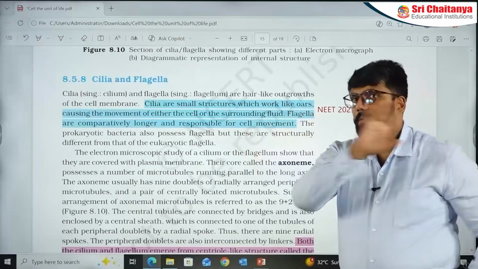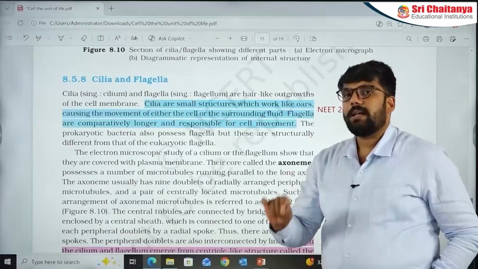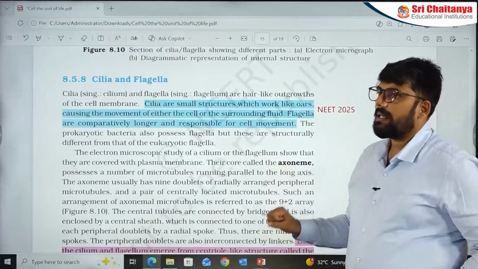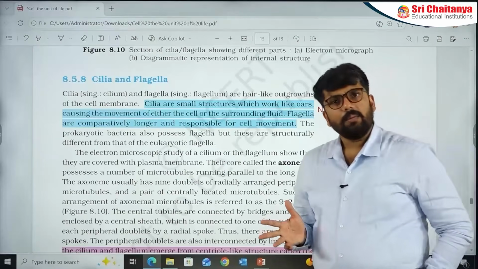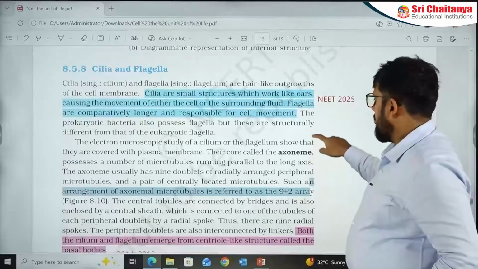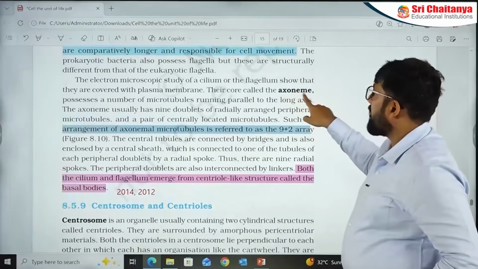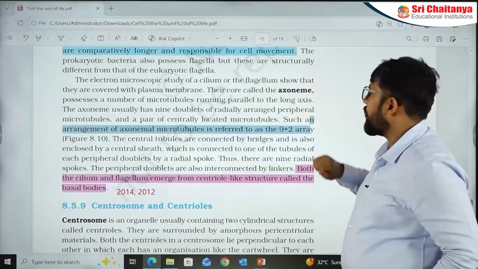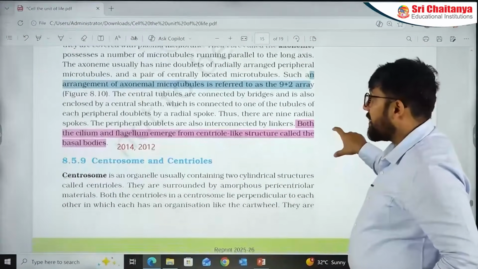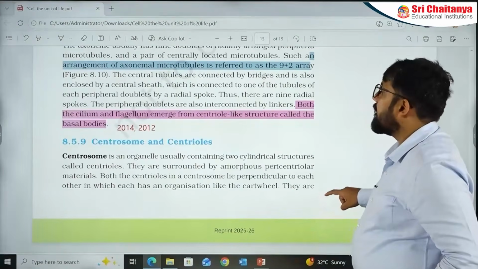But see one thing. In recent papers, you have only NCERT centric questions. You are seeing these questions which are taken from NCERT lines, modulated NCERT lines, but they are NCERT lines which are making these questions. Let's go to the next part. So axoneme I have not mentioned here, but axoneme has appeared in many of the matchings before. Then cilium, flagellum, and I have already talked about their relationship with the centriole. That is the part that made questions in 2014 and 2012.